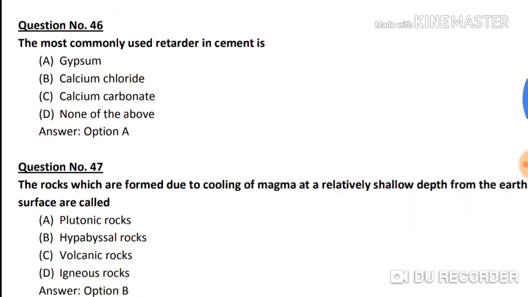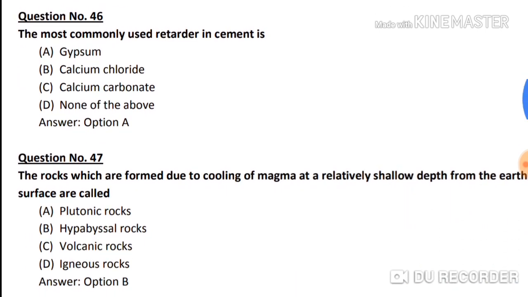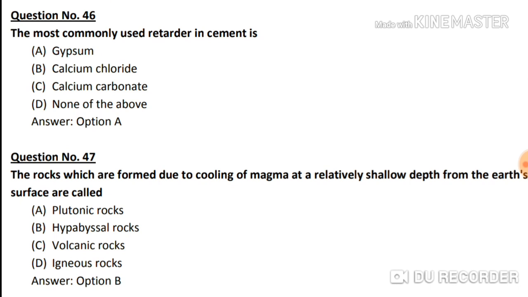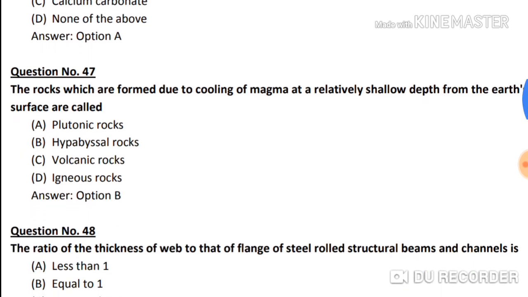Question number 46. The most commonly used retarder in cement is option A, gypsum. Option B, calcium chloride. Option C, calcium carbonate. And option D, none of the above. So correct answer is option A. Gypsum is most commonly used retarder in cement.